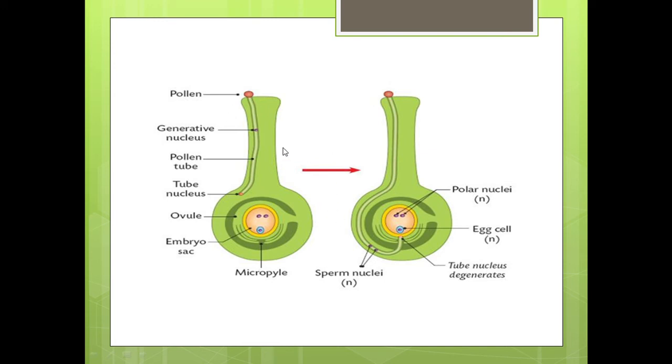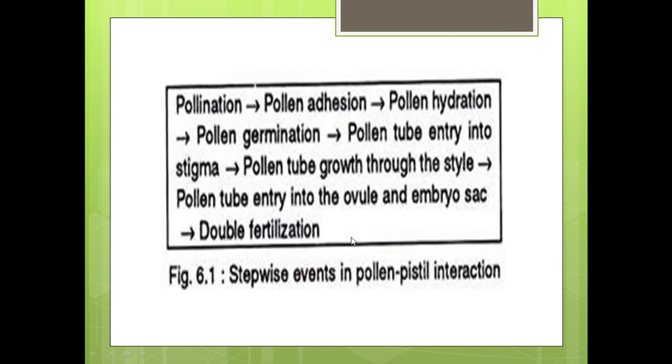So, this pollen tube reaches the ovary. Once the pollen lands on the stigma, it results in the formation of the pollen tube. Through the pollen tube, the materials from the pollen reach the ovary. Here, fertilization takes place. So, these are included in the pollen-pistil interaction.